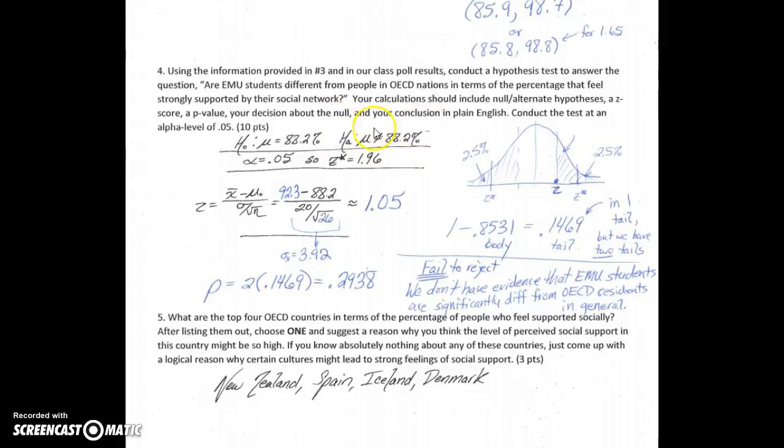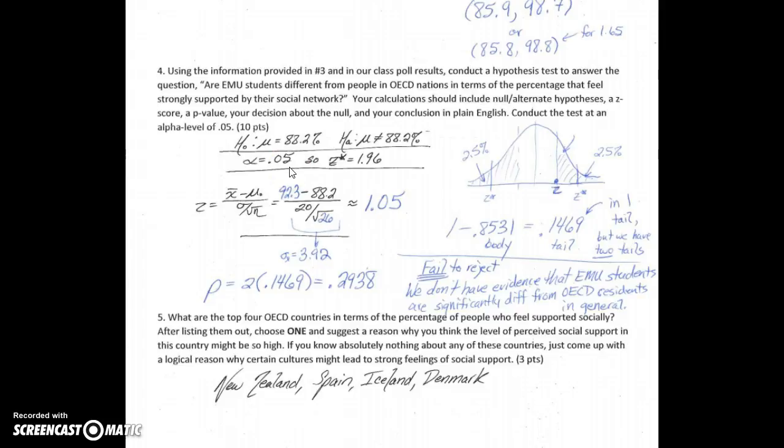If we said that we were going to potentially reject in either direction, then we have to double this value because we need both tails. If we just did one direction, if we just did less than, or if we just did greater than, then we would just take that single tail and that would be our p-value. But since we need both sides, we take 2 times that number to get 0.2938.